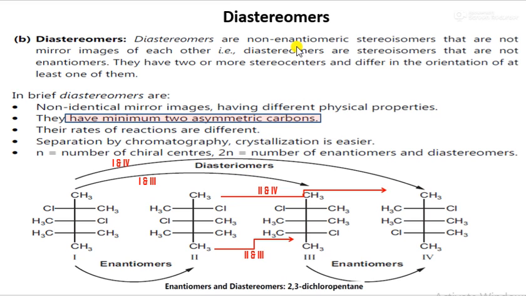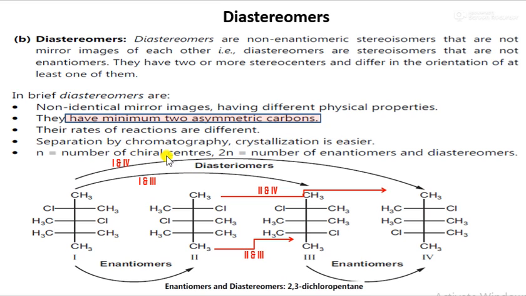Next is diastereomers. Diastereomers are non-enantiomeric stereoisomers that are not mirror images of each other. Diastereomers are stereoisomers that are not enantiomers. They have 2 or more stereocenters and differ in their orientation of at least one of them. In brief, diastereomers are non-mirror-image stereoisomers having different physical properties. They have a minimum of 2 asymmetric carbon atoms. Their rates of reactions are different. Their separation by chromatography or crystallization is easier.